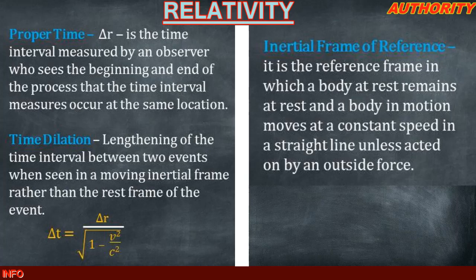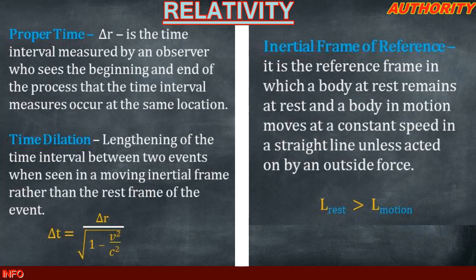Now we've talked about proper length and length contraction, and proper time and time dilation. What can we say about length measured by an observer at rest and length measured by an observer in motion? We will say that length at rest is greater than length in motion by definition.